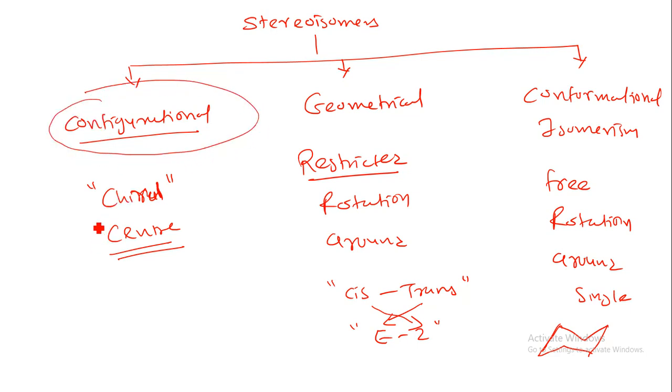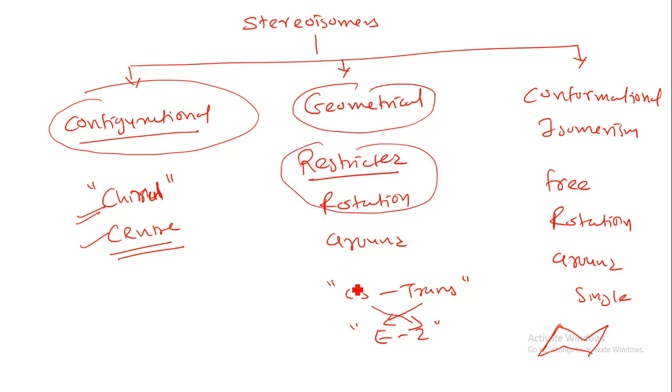Configurational isomerism has a chiral center. Geometrical isomerism is due to restricted rotation around the double bond, mainly cis and trans, that is E and Z isomerism. Conformational isomerism is due to free rotation around the single bond, as in n-butane or cyclohexane.